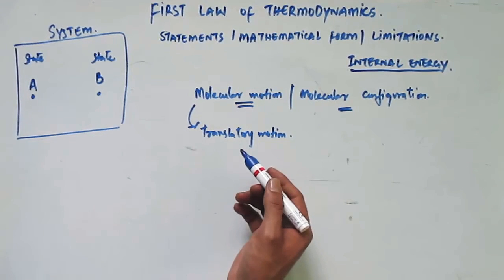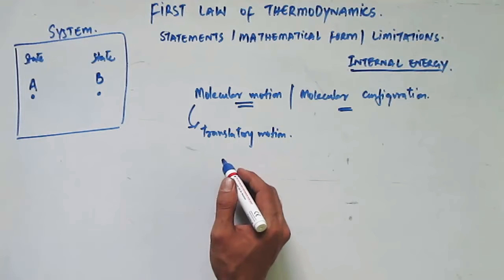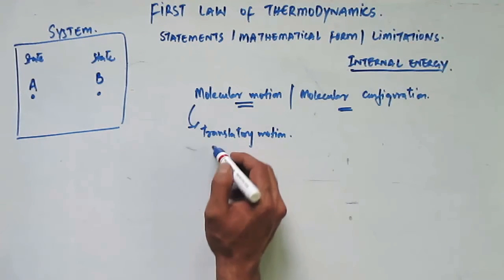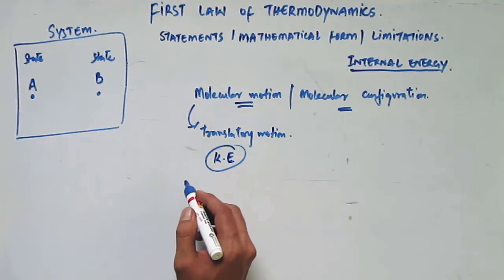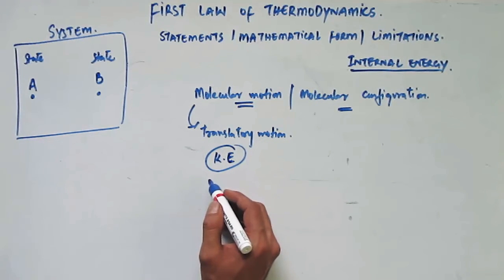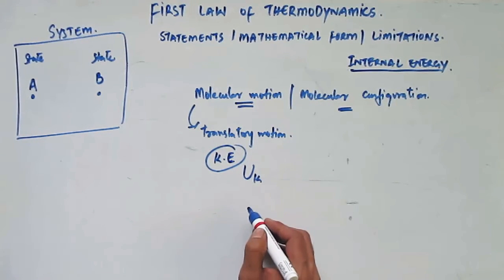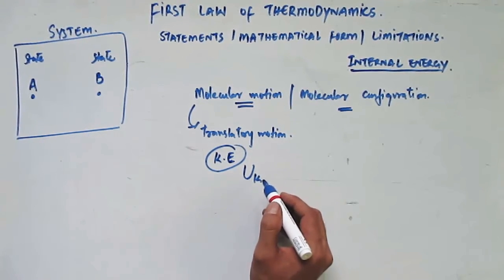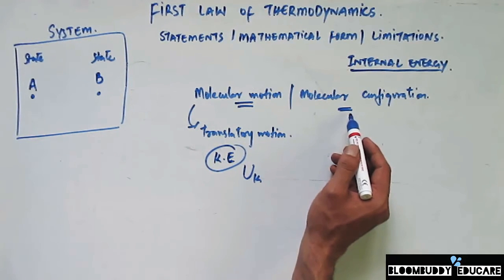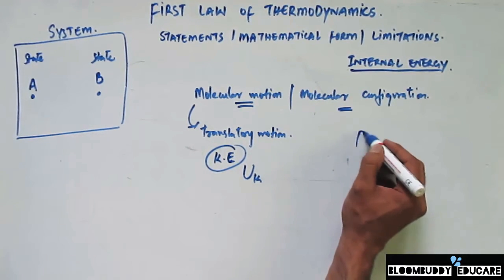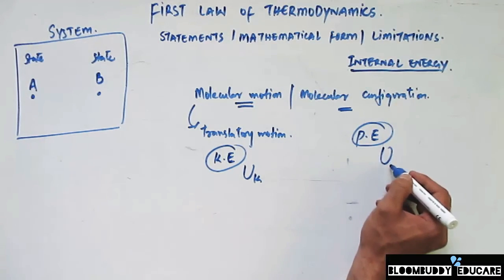The energy due to molecular motion, that's the translatory motion, is called the internal kinetic energy. So this molecular motion will be represented by kinetic energy. We call it the internal kinetic energy, and this will be denoted by U with a subscript K. And the energy that is possessed by the system due to molecular configuration is basically the potential energy, and we will represent it by UP.